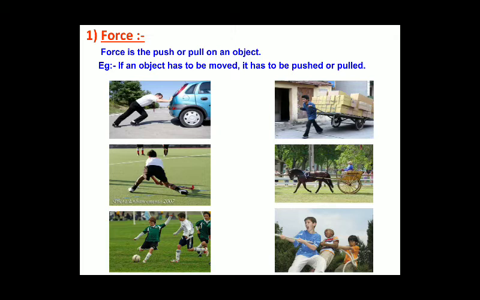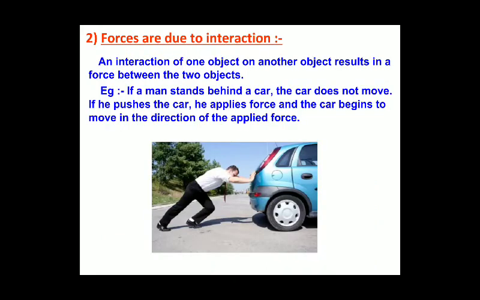How do we know that a force is applied or experienced? It is only through the interaction between two objects, or it can be more than two also. The interaction between two or more objects results in a force. An interaction of one object on another object results in force between the two objects.